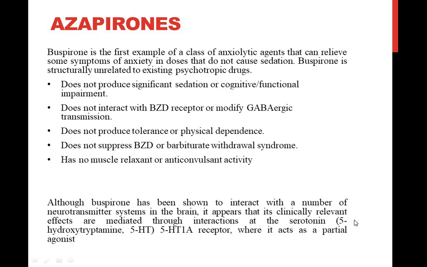5-HT1A receptor. Now serotonin, or 5-HT, is another autacoid. This serotonin acts on different types of receptors: 5-HT1, 5-HT2, 5-HT3, 5-HT4, 5-HT5, 5-HT6 and 5-HT7.